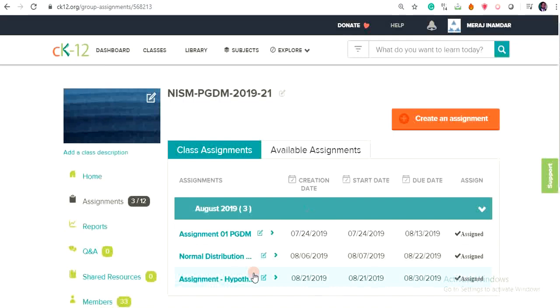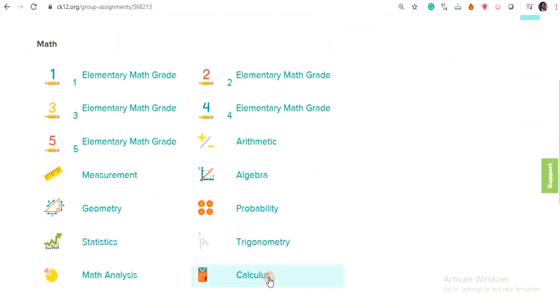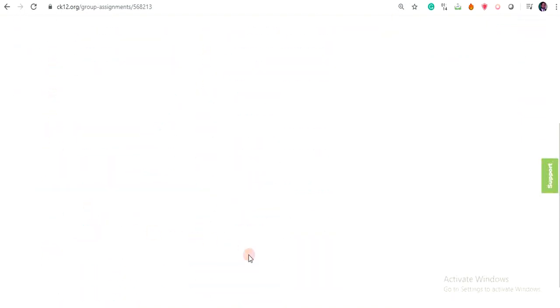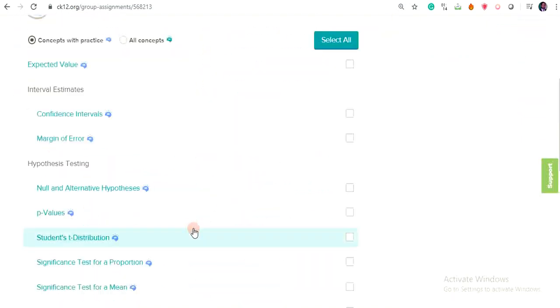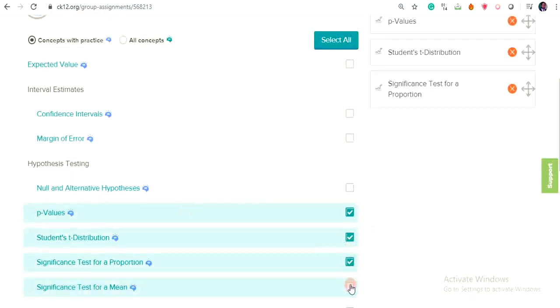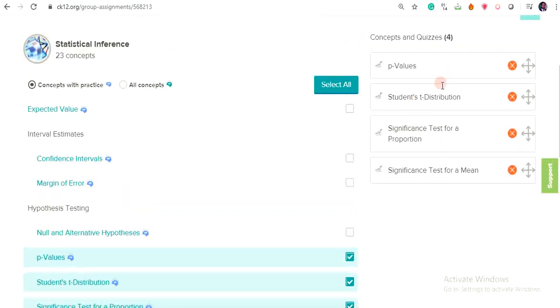So various concept assignments I have created and assigned. So for example, quickly I'm creating. You have to select which subject you want to create. Suppose statistical inference on p-value. I want an assignment on the p-value, and I am creating this on these four topics. I am creating the assignment.